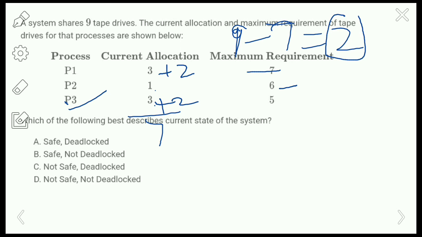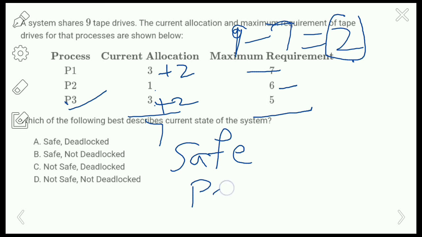So already 3 are allocated, and we are accessing the 2 tape drives which are free. That means 5, right? So here it is satisfying the maximum requirement of 5. Okay, so first P3 will enter the safe sequence. So in the safe sequence, first P3 will enter.